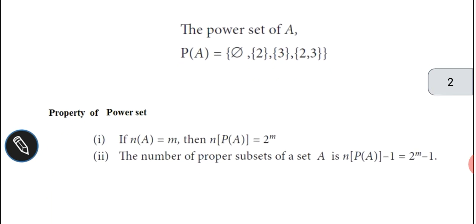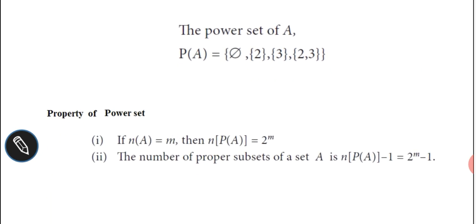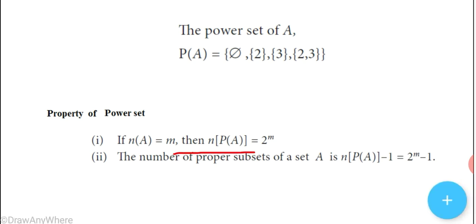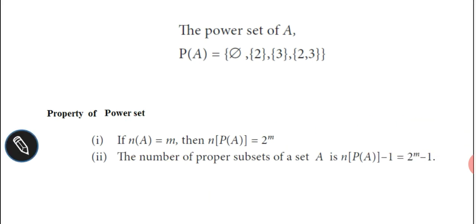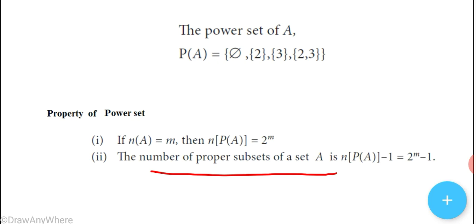Two important properties of sets. If n of A equals m, the number of elements in set A is m, then n of P of A equals 2 power m. The second property is the number of proper subsets of a set A is n of P of A minus 1, which means 2 power m minus 1.